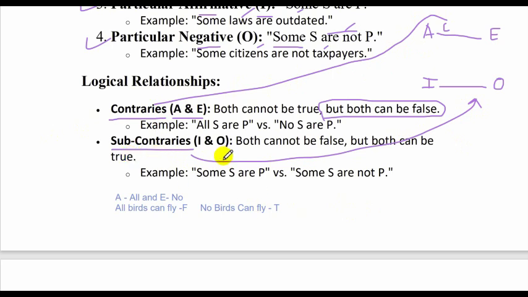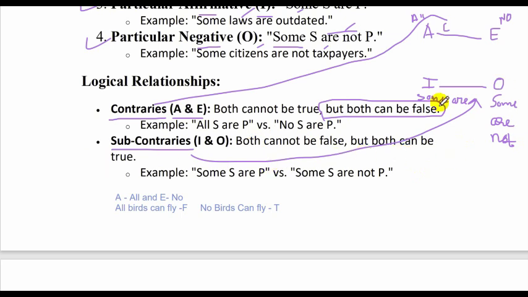Okay, so what does it mean? It says that both cannot be false. So we already know A stands for all, E stands for no, I stands for some are, and O stands for some are not. Now, both cannot be false, but both can be true.